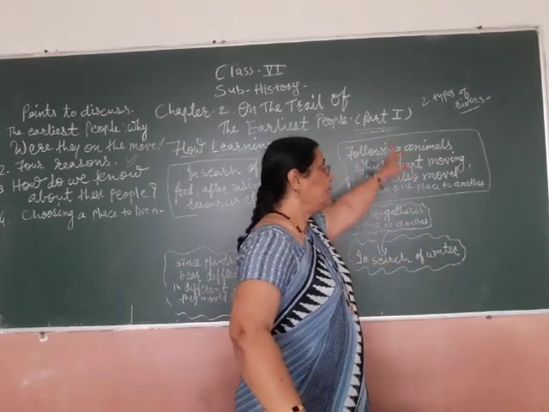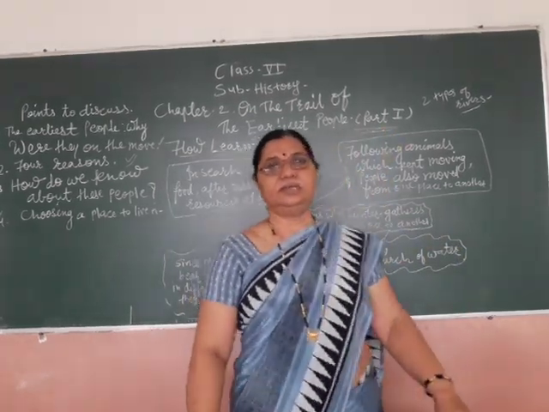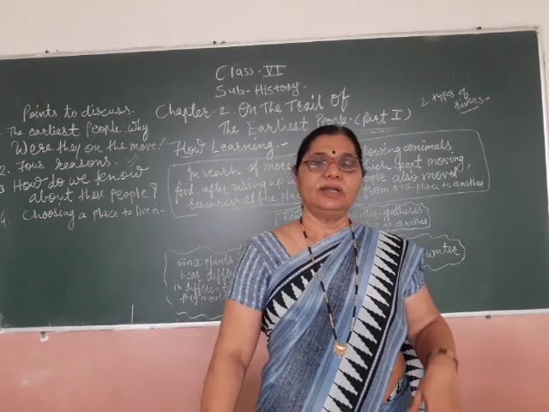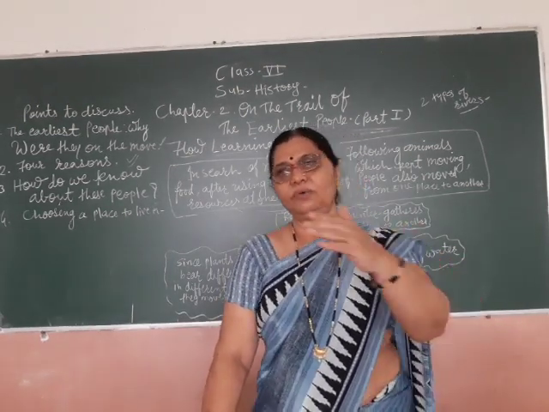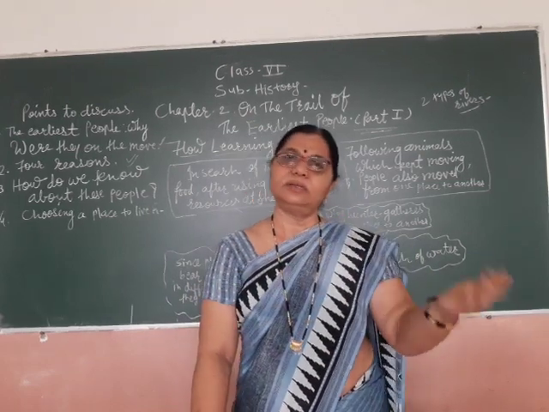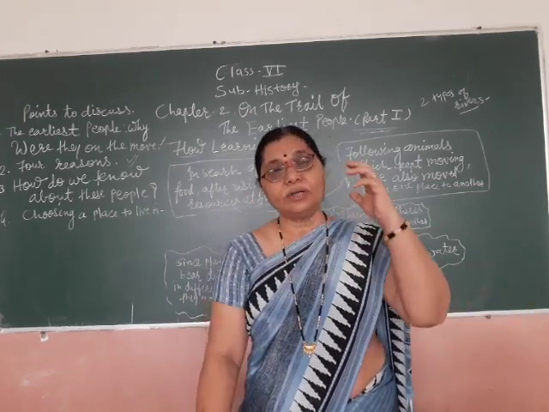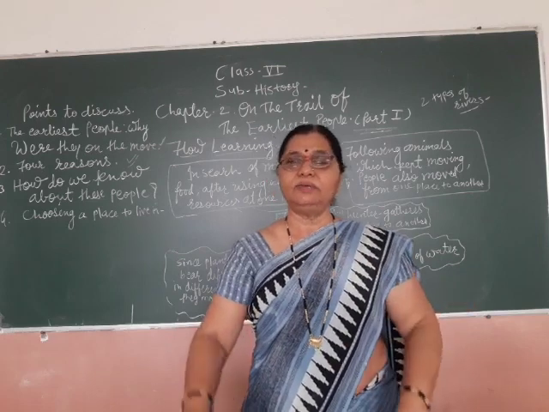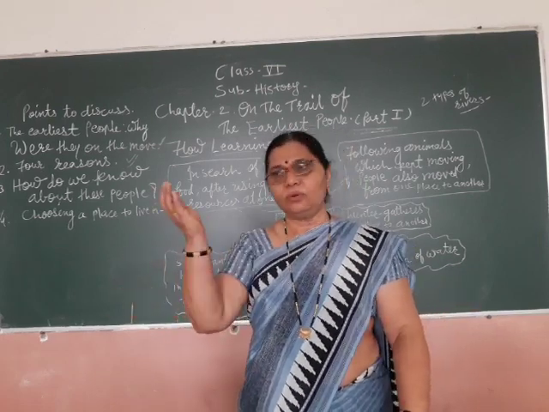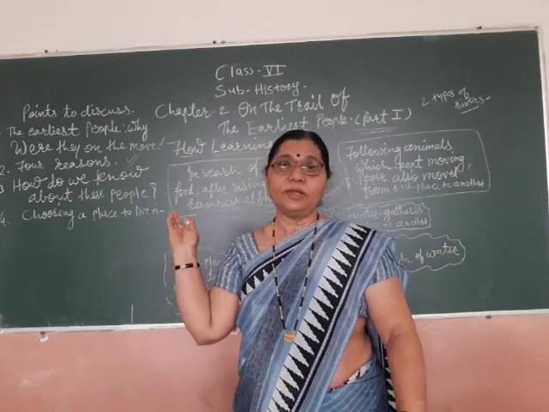And another type of river is the seasonal river. Seasonal rivers means whenever the season is there, at that time only they flow, and in other seasons that river goes dry. In the rainy season, that particular river always flows full of water.